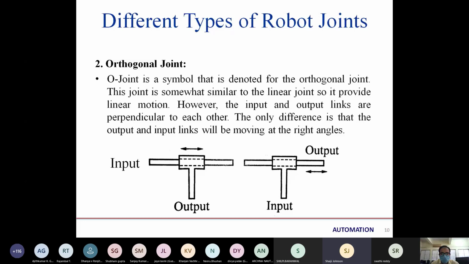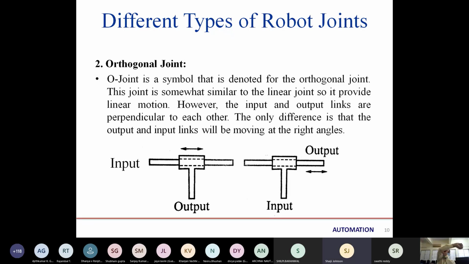Yes, sir. Orthogonal joint. So in this first picture, how is the output moving? Sir, this is the output, the lower one, and the upper one is input. We are moving it in a linear position. Which one is moving? The output will move.